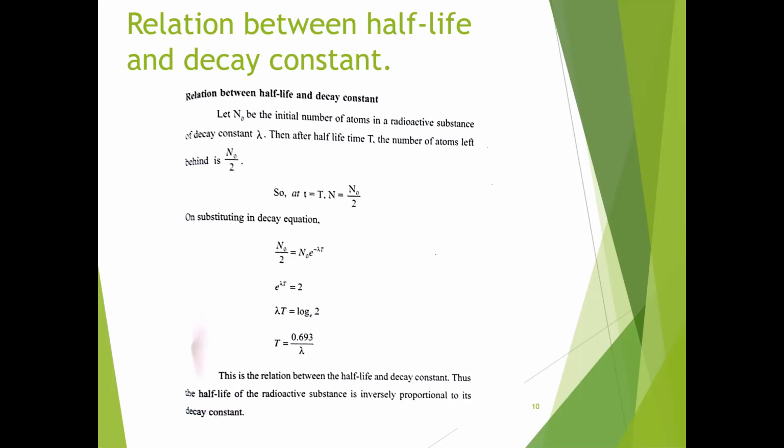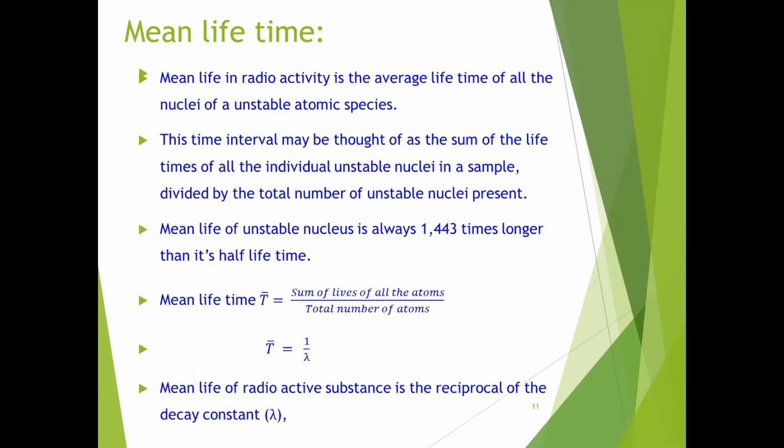If it is decaying very fast, the half-life is less; within a short time it will become zero. So for substances with a larger decay constant, the half-life is less. If the decay is slower, the half-life is more.